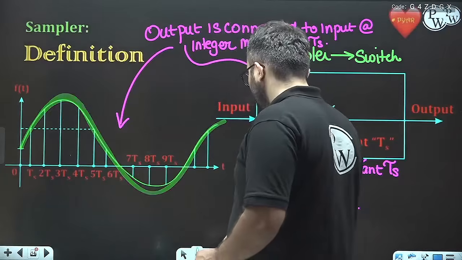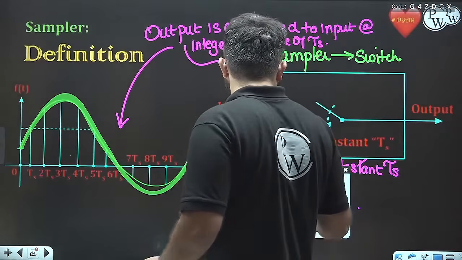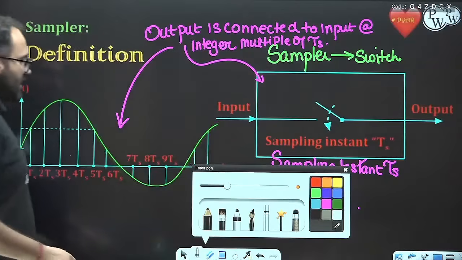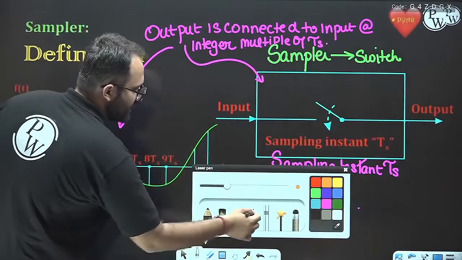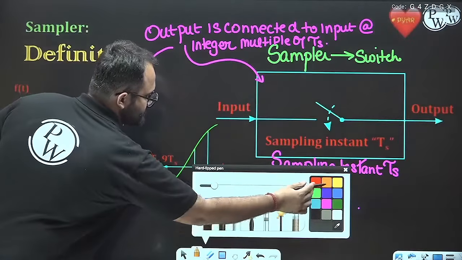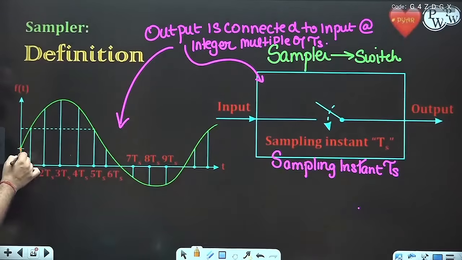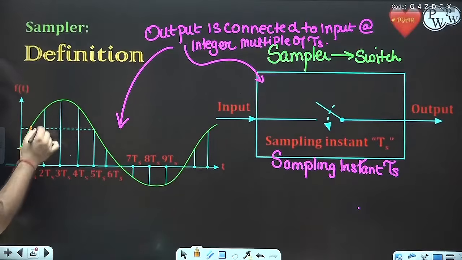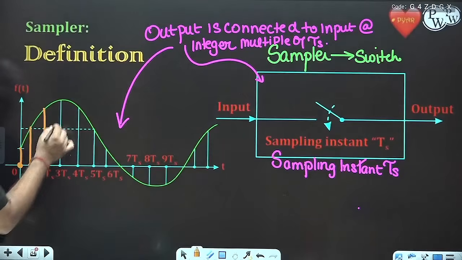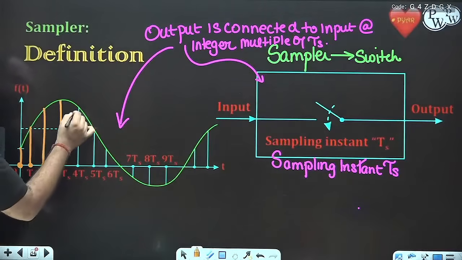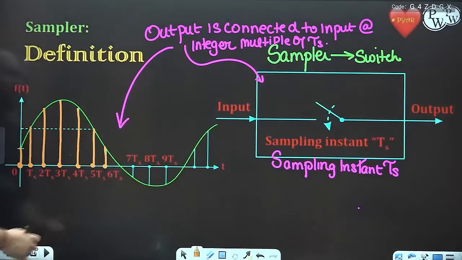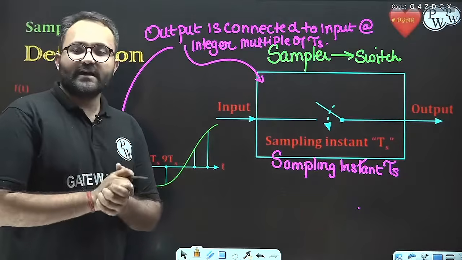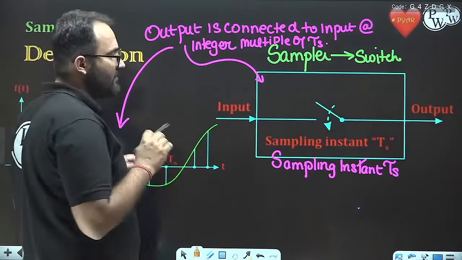But the output here is available only at 0, at TS, at 2TS, 3TS, 4TS, 5TS, 6TS.